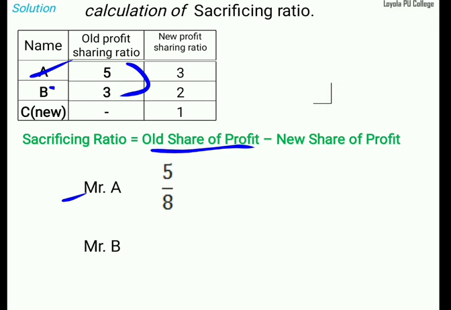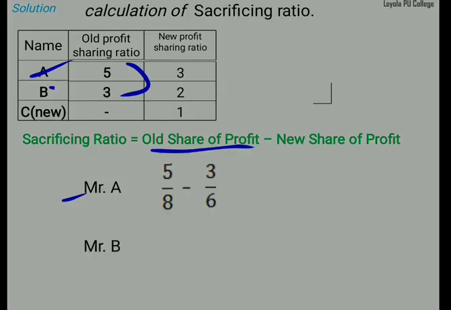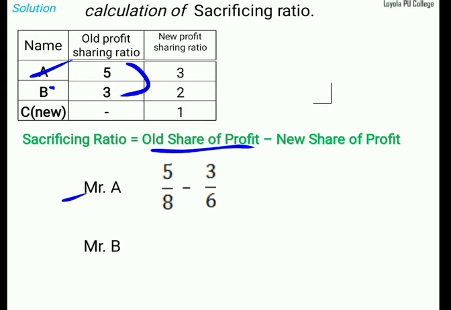Then minus, as per the formula, the new profit sharing ratio, 3 divided by 6. Mr. A's share is 3, and 3 plus 2 plus 1 is 6. That's why 3 divided by 6. Now clear? New profit sharing ratio.